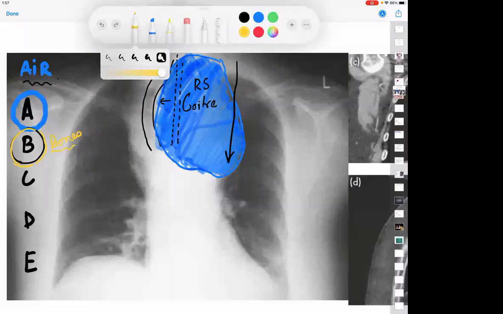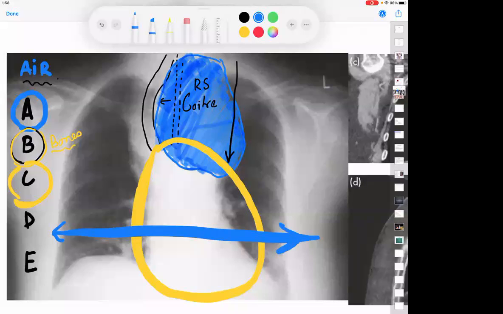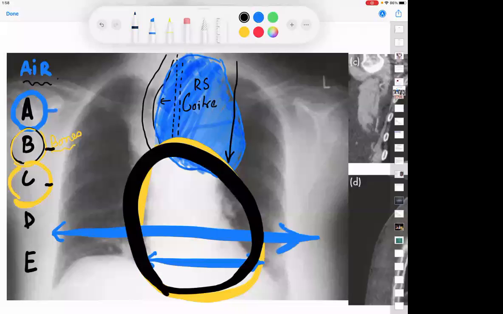Then come to something called C. What does C stand for? The cardiac shadow. The only thing we do is see the maximum size of the chest and the size of the heart. So again, A is airway, B is bones, C is cardiac shadow.